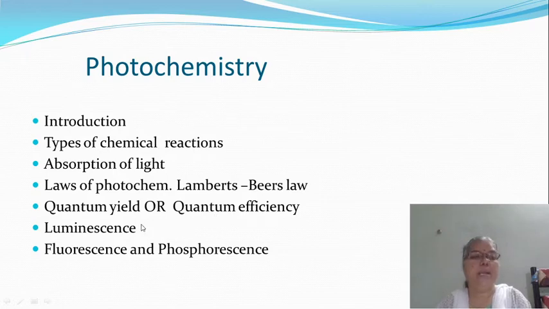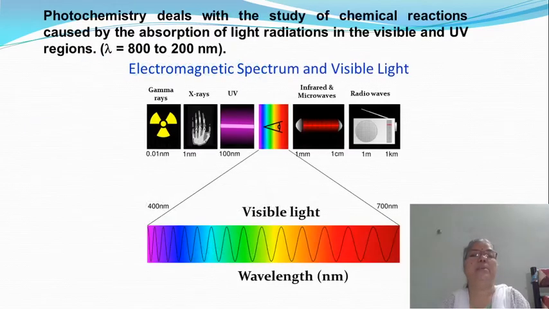Then in detail you have to study what luminescence is and the different types of luminescence, and with the help of the Jablonski diagram you are going to learn what fluorescence and phosphorescence are. Then in the second chapter, that is spectroscopy, you will get a clear idea of what the electromagnetic spectrum is.